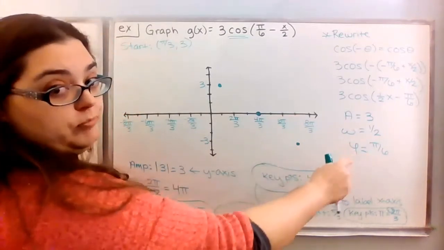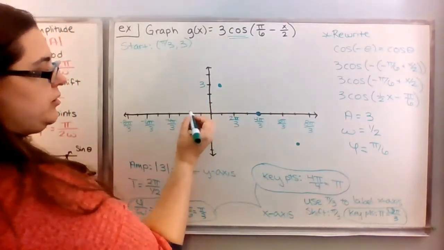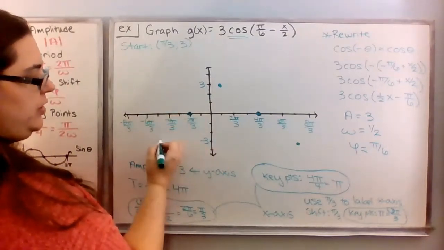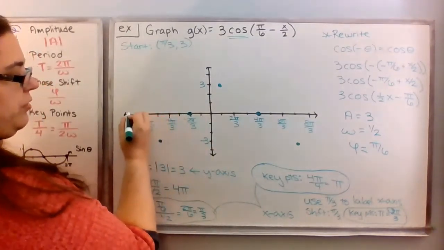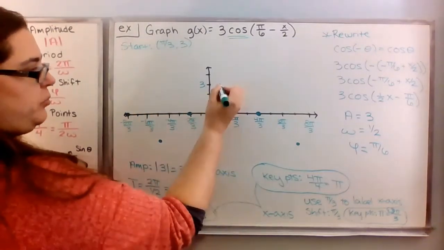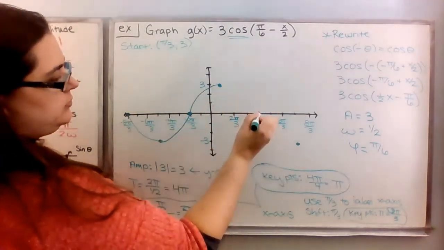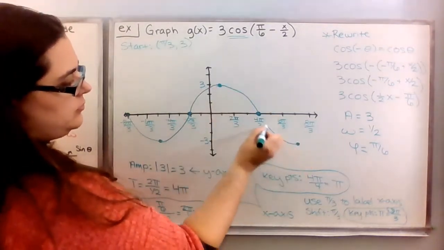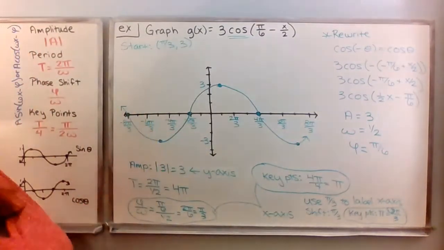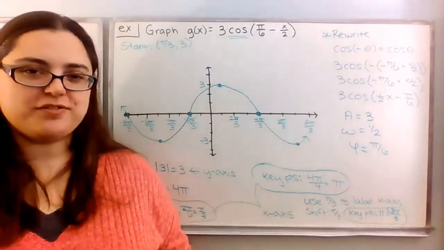Now I'm out of space to the right, so I'm going to plot key points going to the left. So 1, 2, 3, here at 0. 1, 2, 3, down here at -3. 1, 2, 3, here we are at 0. Then I'm going to go ahead and connect the points in the standard sinusoidal shape here. So there you go. That's how we graph our sinusoidal function with the phase shift.